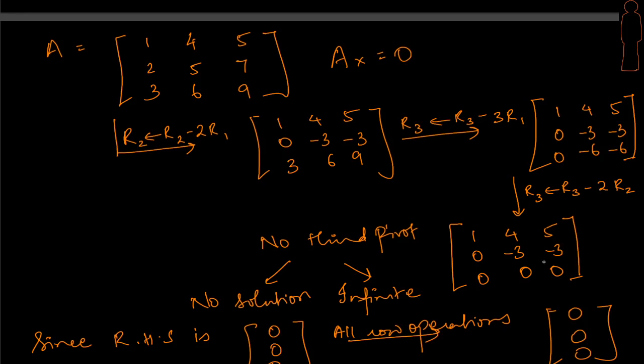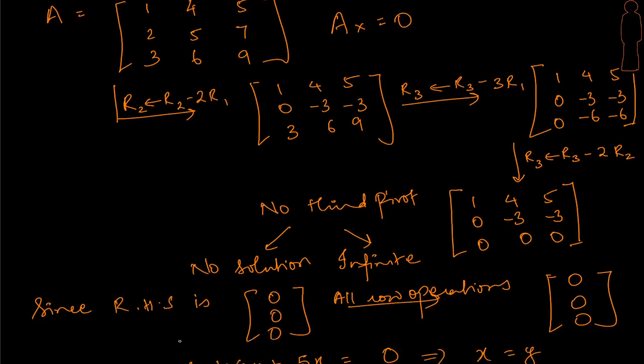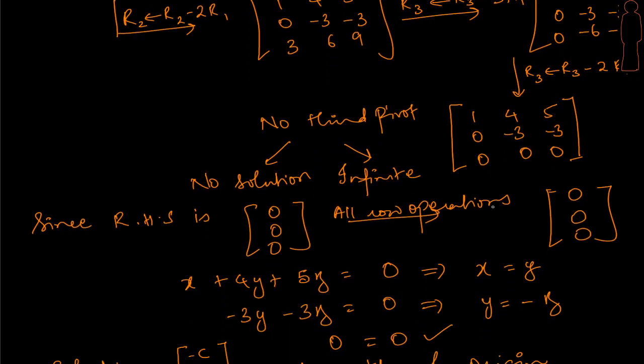Now in order to find this, obviously I'll also have to do all the row operations on the right hand side, which is 0 0 0. But since the right hand side is 0 0 0, any row operation that you do, it will remain 0 0 0. So there is nothing to worry about, right? That's the beauty of having the right side as all zeros. So that's going to remain as 0 0 0.